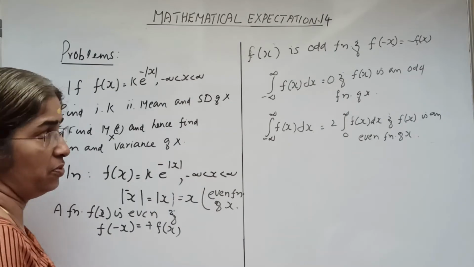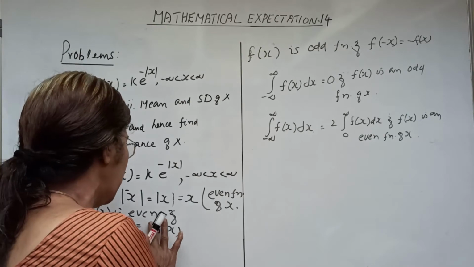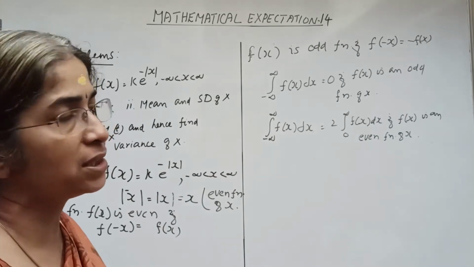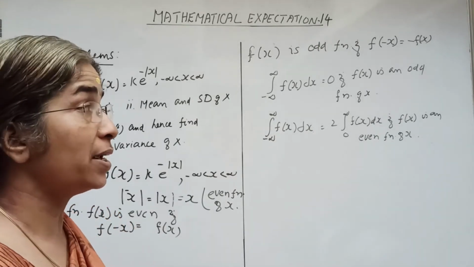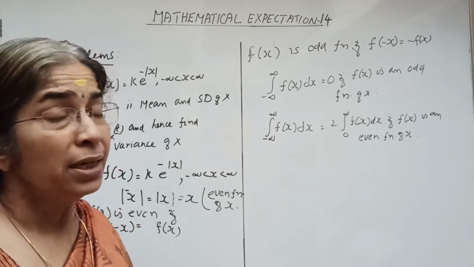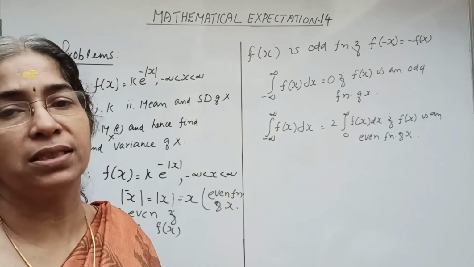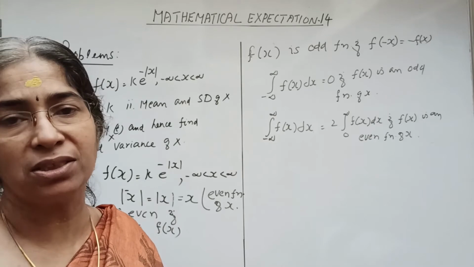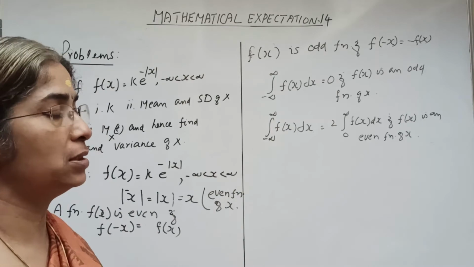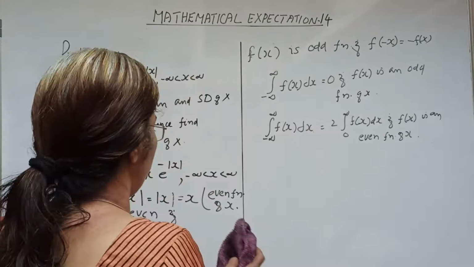f of x is even if f of minus x equal to f of x itself, and f of x is an odd function if f of minus x equal to minus f of x. That is, consider the function x. It is an odd function of x. But what about x square? It is an even function of x, since minus x whole square equal to x square itself. So these are the two properties of odd function and even function.